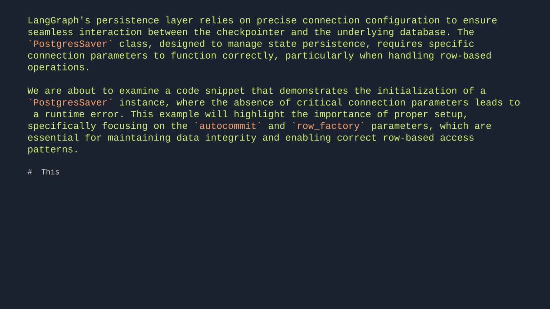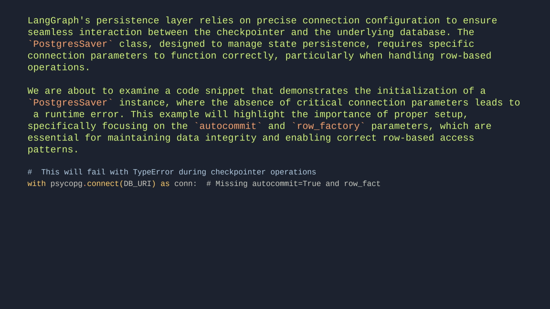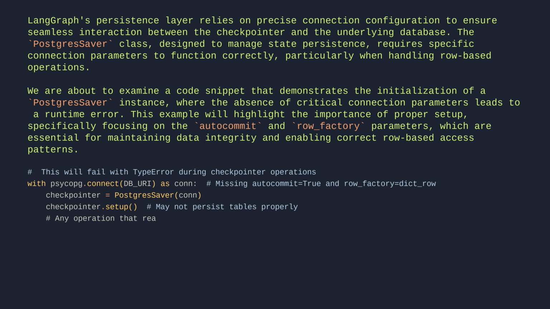This will fail with type error during checkpointer operations. With psycopg.connect(DB_URI) as conn: missing autocommit=True and row_factory=dict_row. checkpointer = PostgresSaver(conn). checkpointer.setup() may not persist tables properly. Any operation that reads from the database will fail with TypeError: tuple indices must be integers or slices, not str.